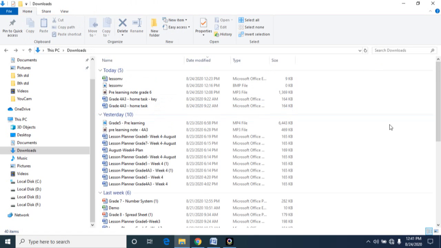Sometimes the user knows the file name, you simply type and get your file. But some users forgot their file name. Or sometimes they will know only the first 3 letters, maybe L, E, S, S. I think it will start with L. Definitely I know that it will start with L. That's what they will know. And some users know the first 2 letters L, E, and it will finish with N. Definitely I know it will finish with N. So every user has a different flavor of remembering.